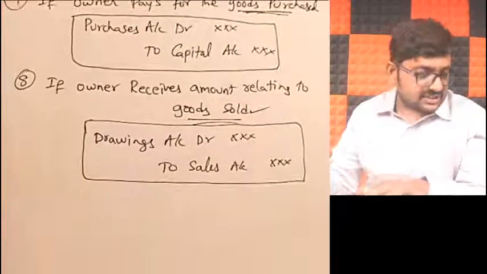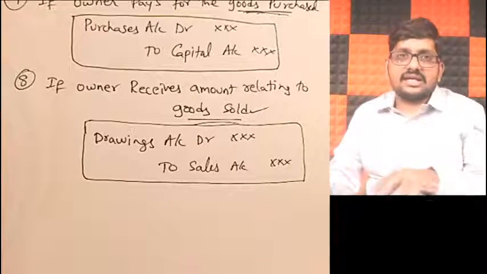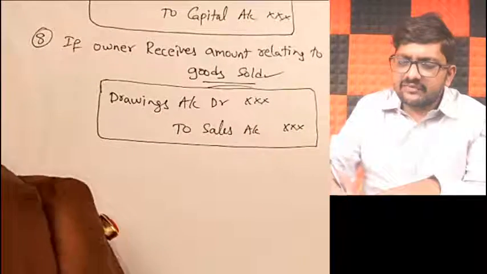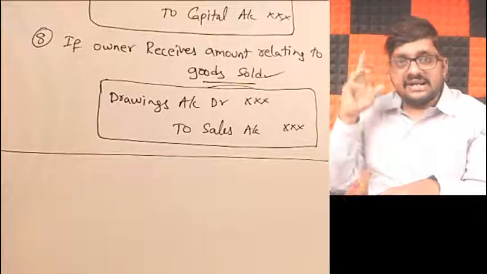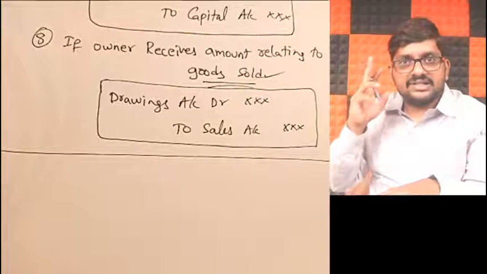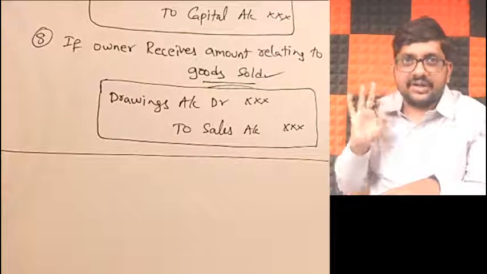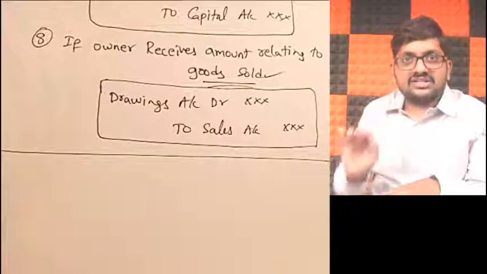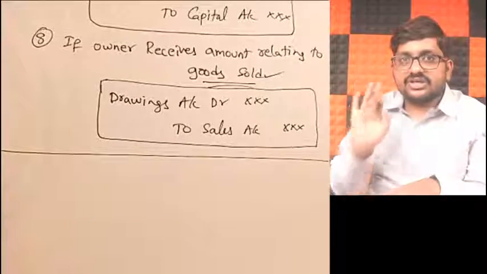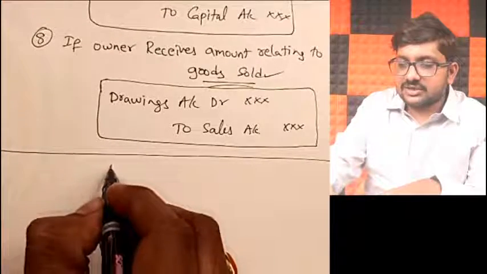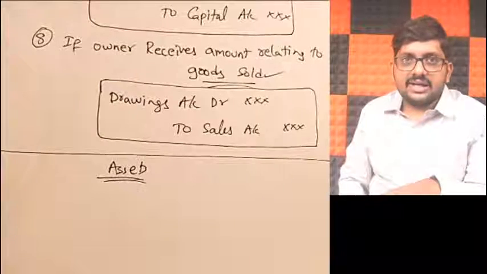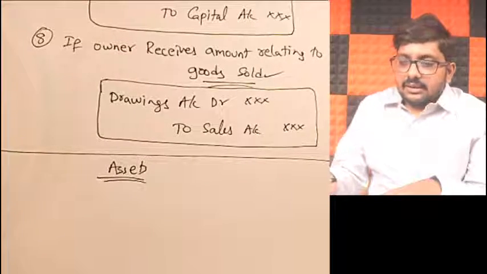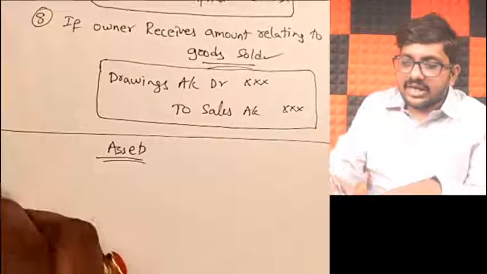What is my third discussion as per the schedule? Asset related transactions. My dear friends, when it comes to asset related transactions, we will learn more and more journal entries in the depreciation chapter, a separate chapter. There we will learn in depth. But now let us restrict ourselves only to a few certain journal entries in relation to assets.